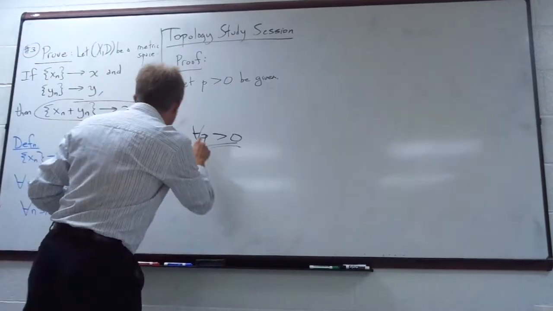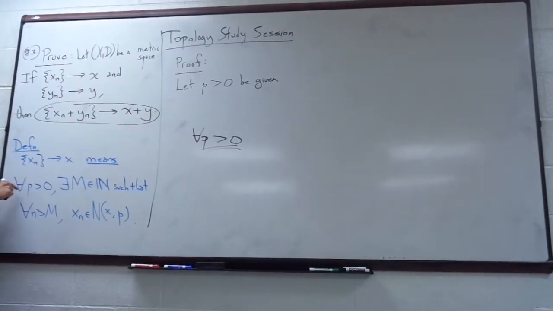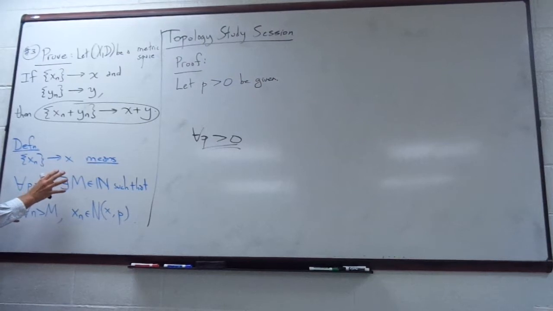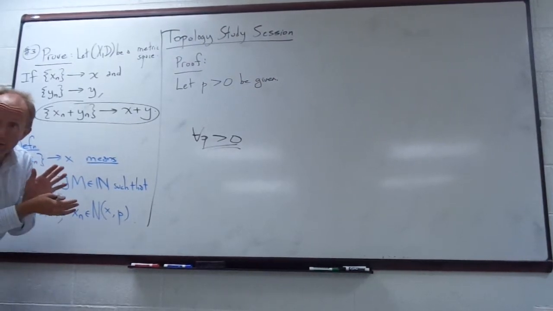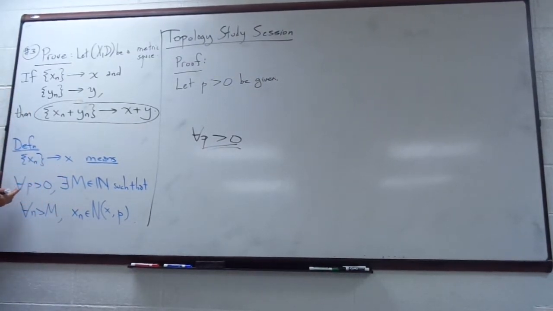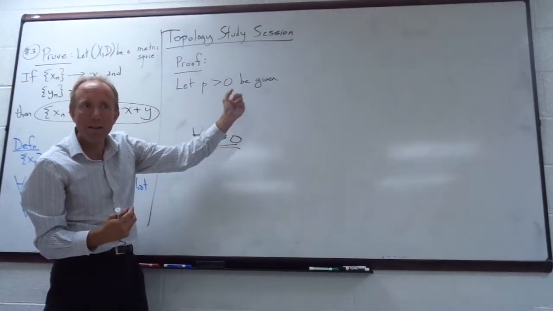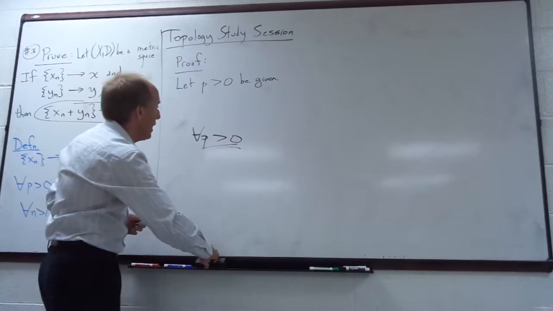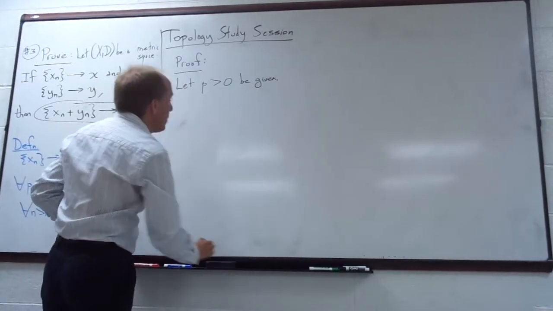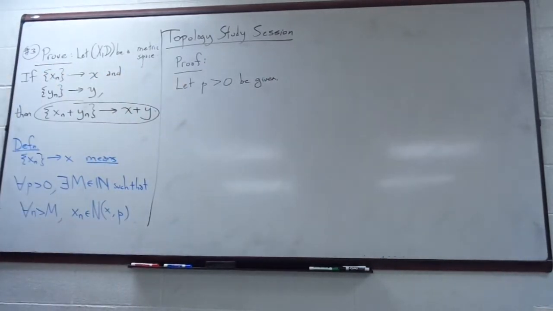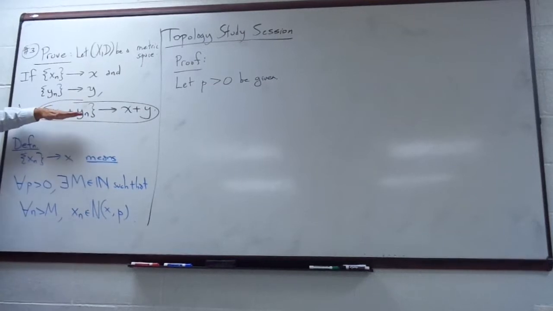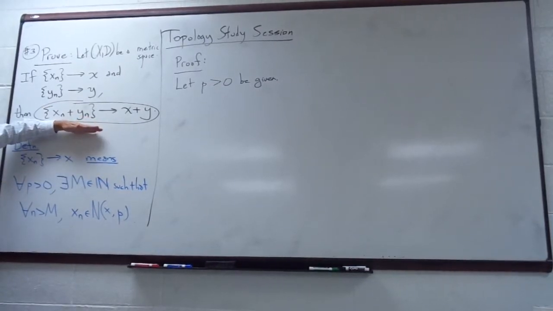So even though we have this for all p greater than 0 in the definition, we're not going to be applying the definition to every p. We're only going to apply it to this one p that we have right here and go from there. Okay, great. So let p greater than 0 be given. Our job is to come up with a capital M that satisfies our definition for this sequence.